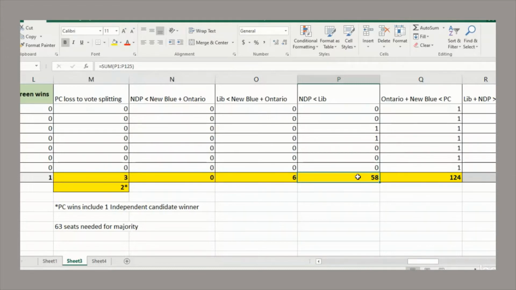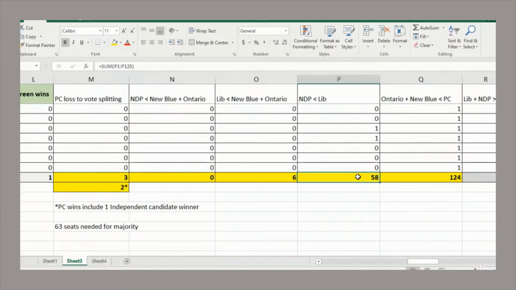And it turns out there's 58, which is a little bit less than half of the seats. Okay, there are 124 seats in total, so 58 is a little bit less than half of that. So in most ridings, just a little bit more than 50%, the NDP is actually more popular than the Liberals.